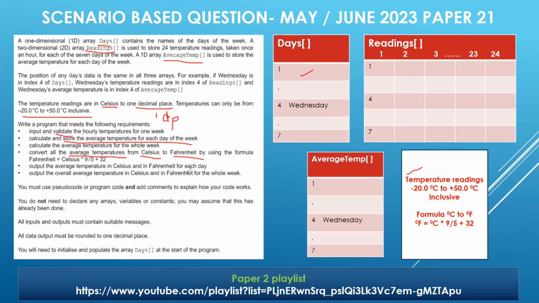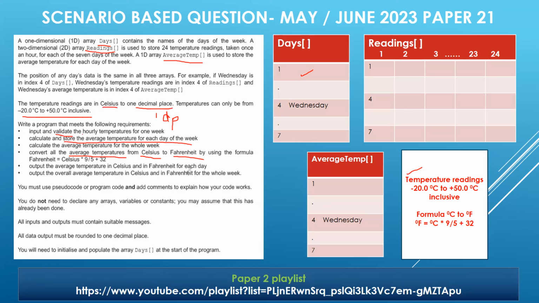Output the overall average temperature in Celsius and in Fahrenheit for the whole week. So it means that whatever we have calculated will be converted from degree centigrade to degree Fahrenheit, and we have to display the overall average temperature also. Any issues? Any problem? Okay. None? Understood clearly the requirements?